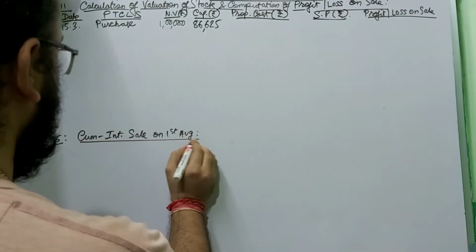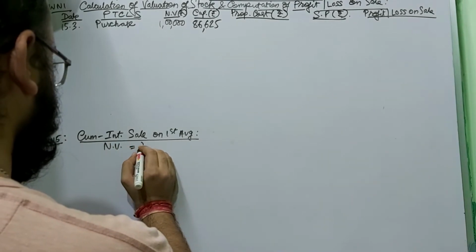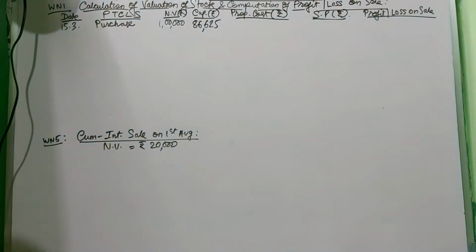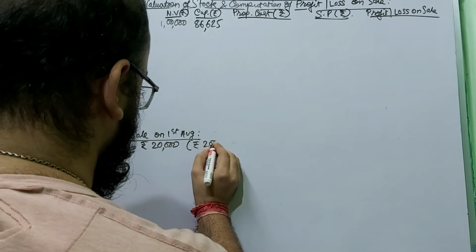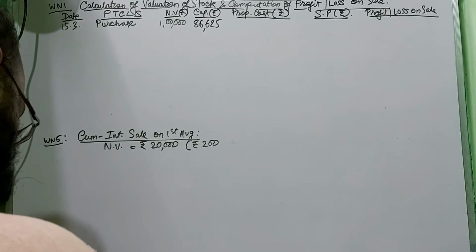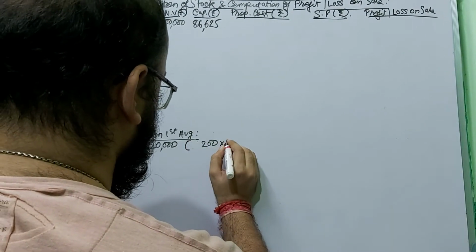Okay. Term interest sale means nominal value is given as 20,000. 20,000 nominal value has been provided in the sum. So I have already told you, consider at 100. So 20,000 divided by 100, so shares remain 200 at rupees 100.